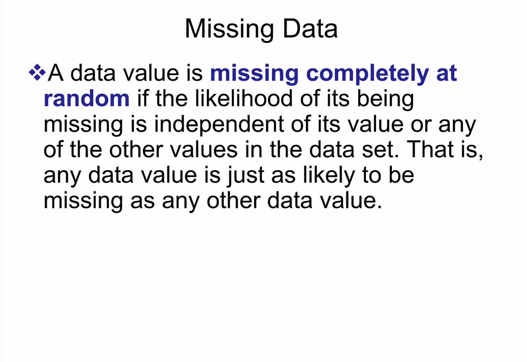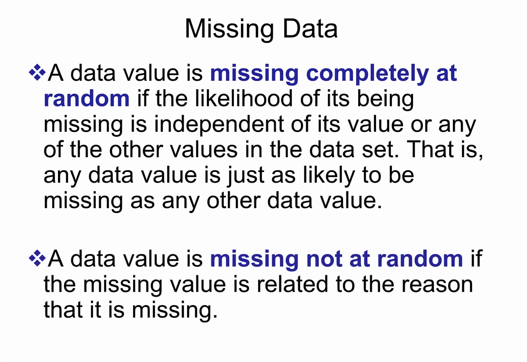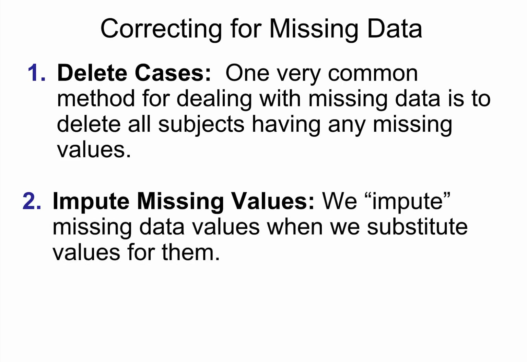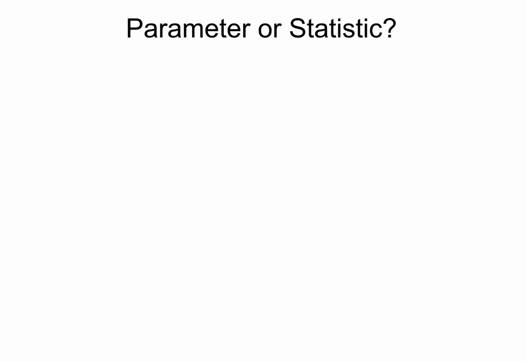A data value is missing at random if the likelihood of its being missing is independent of its value or any of the other values in the data set. A data value is missing not at random if it's related somehow to the reason for it being missing. What can we do with missing data? One common thing is to delete the entire case. If a subject is missing one data value, we take out all the information about that particular case. We can impute, which is we can substitute values that seem reasonable for the missing value.